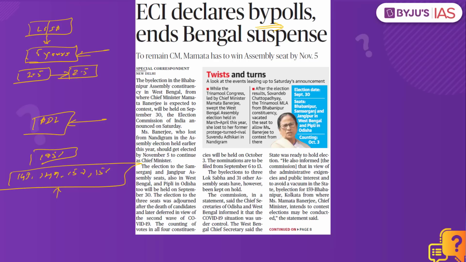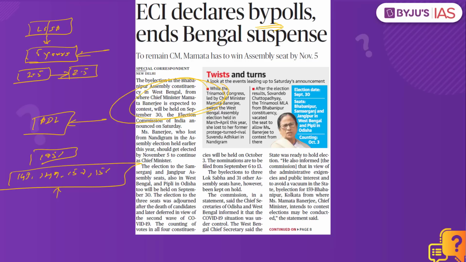But there is also an exemption as well. What is this exemption? According to the exemption given in the Representation of the People Act, if the remainder term is less than 1 year, in such a case, the Election Commission of India need not conduct the by-polls or the by-elections in that particular constituency. Or the Election Commission of India, in consultation with the central government, also believes that it is very difficult to conduct elections in this particular place. Why? Because of the riots, because of multiple reasons associated in that particular region, insurgent movements, law and order problem.